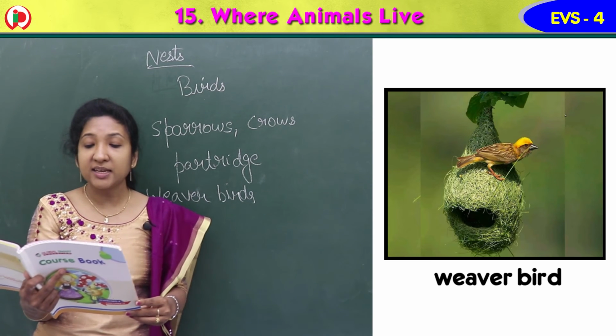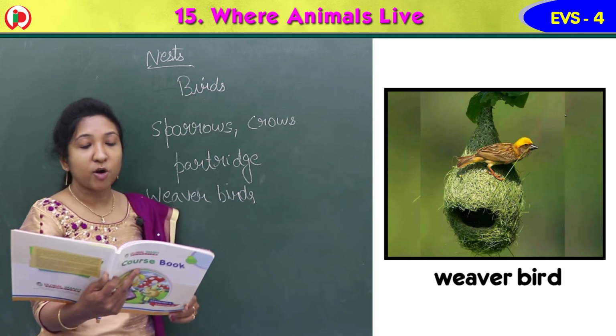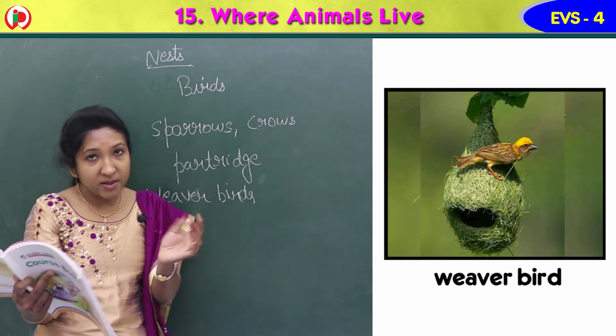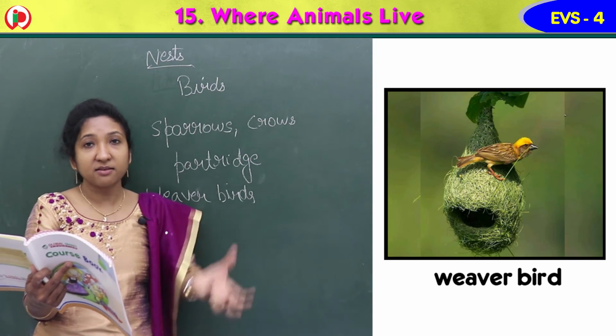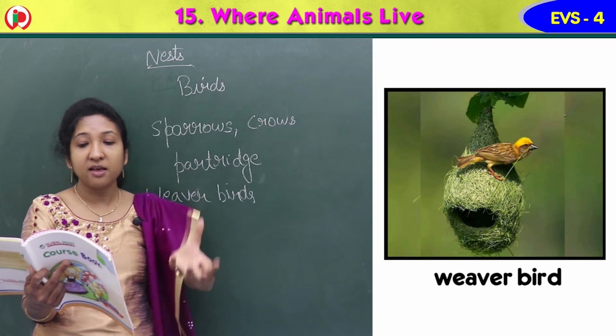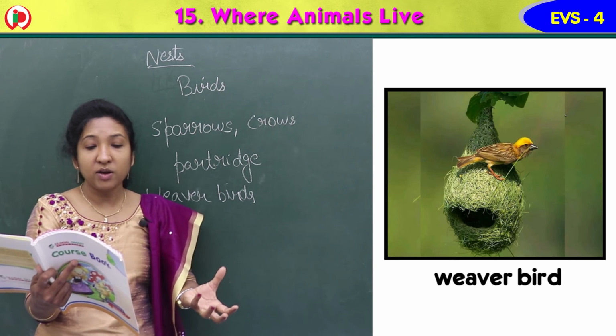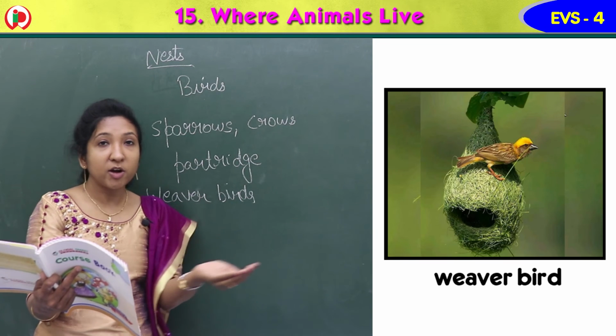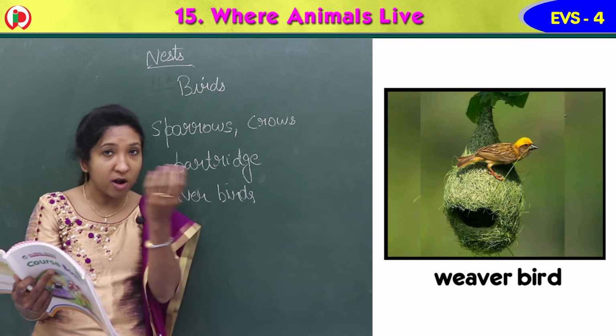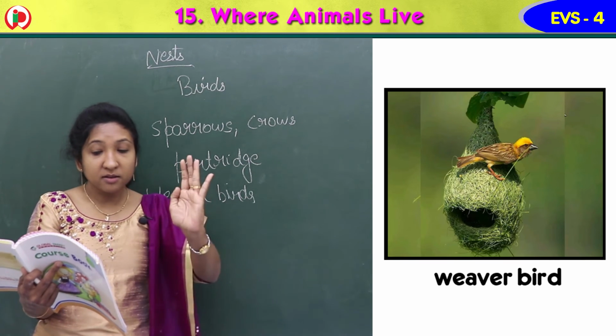It enters the nest through an opening at its bottom. At the bottom there is a small opening, through which it will enter. The weaver bird builds a nest that hangs upside down using twigs and grass.